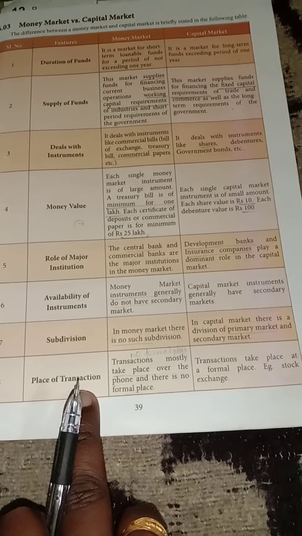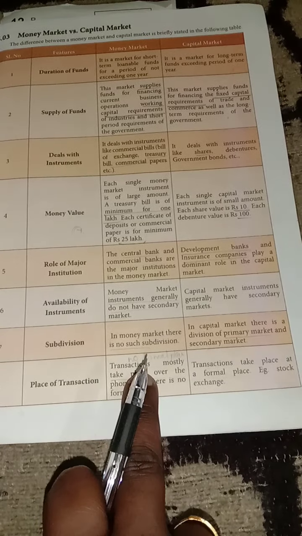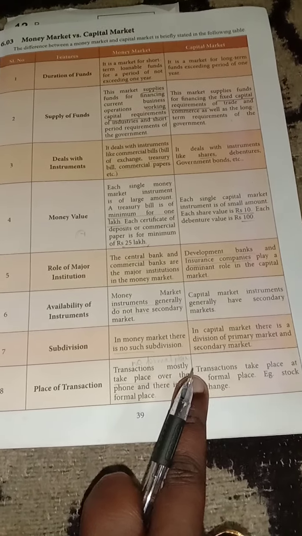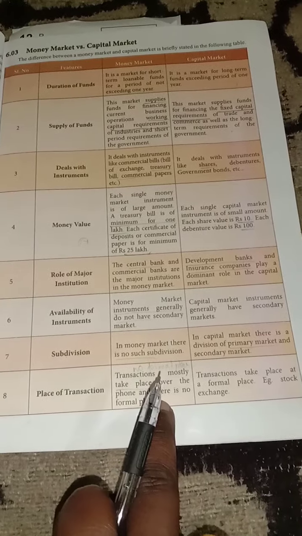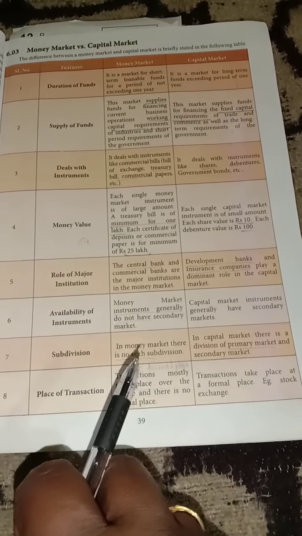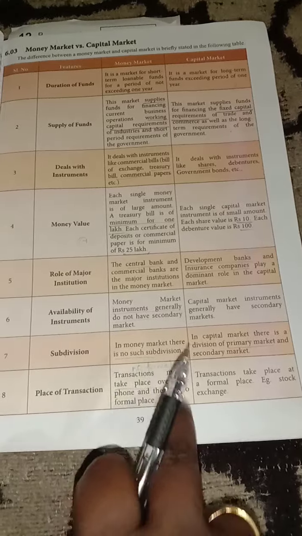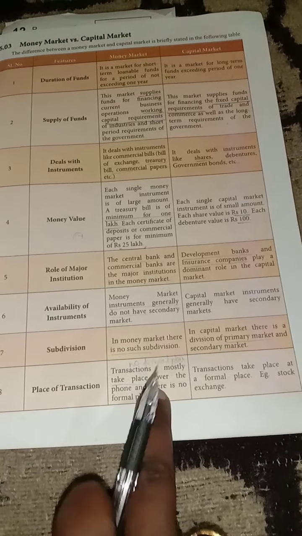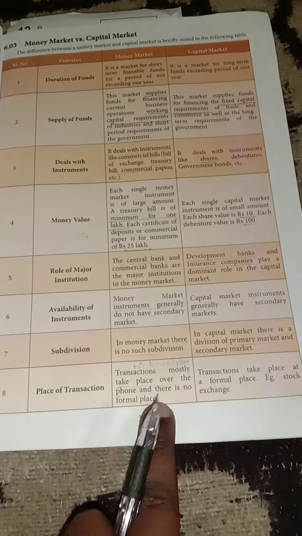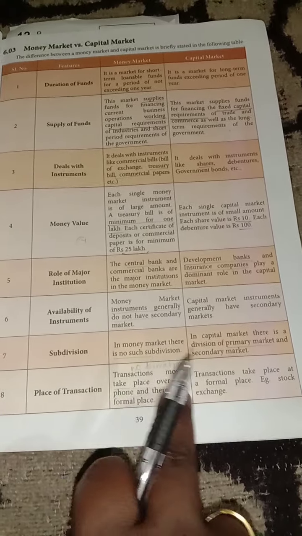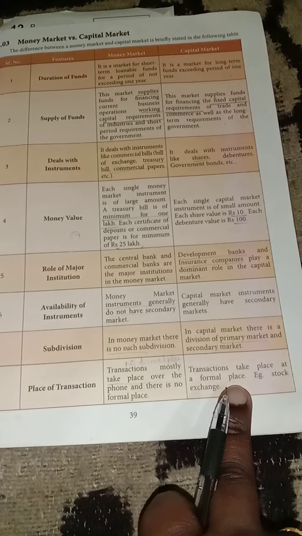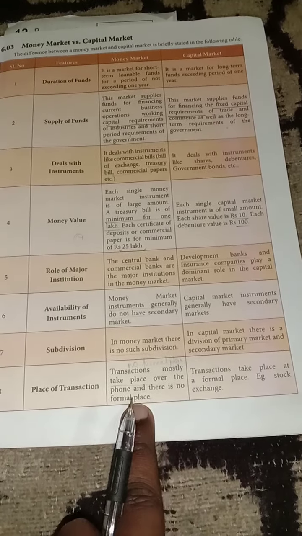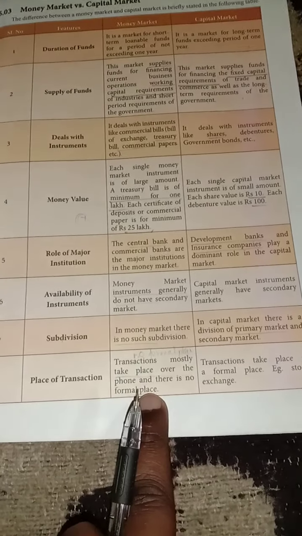Next, place of transaction. According to the money market, there is no formal place. If we have any doubts to clear, or anything to ask, we can get the information directly through the mobile phone only, because there is no formal place.